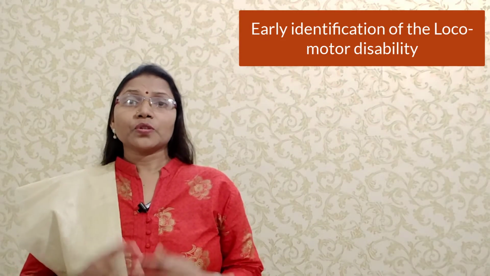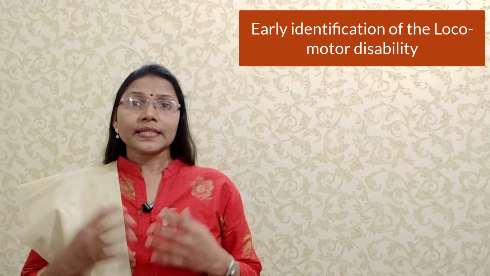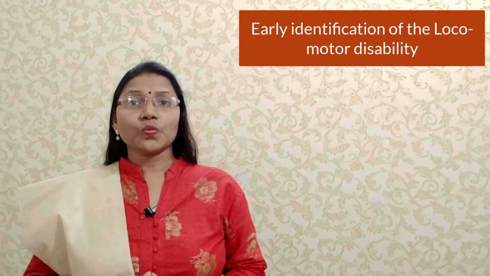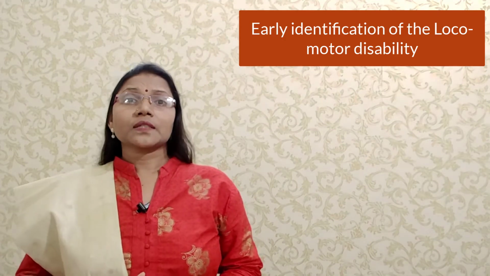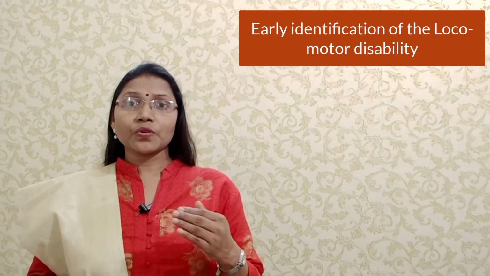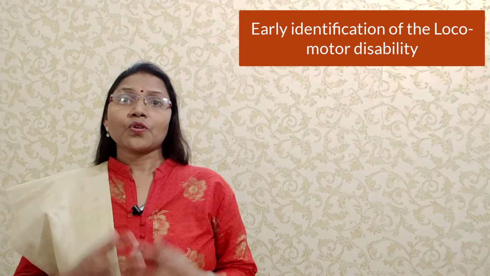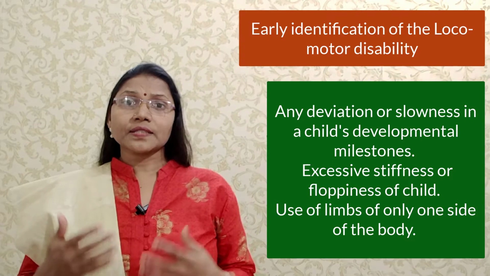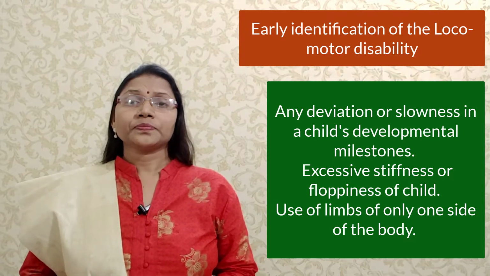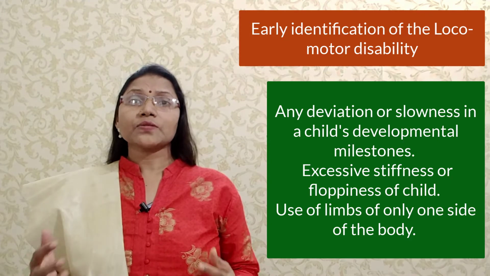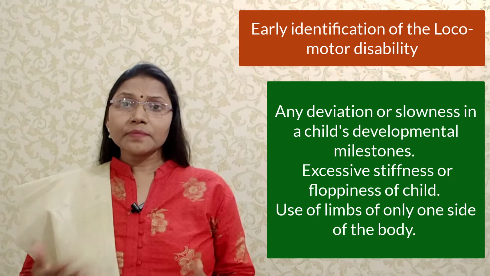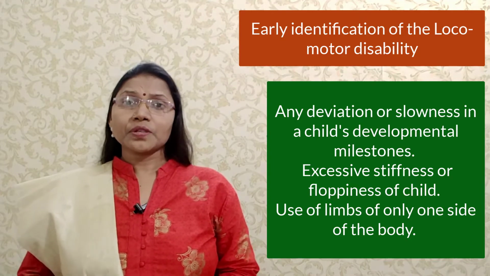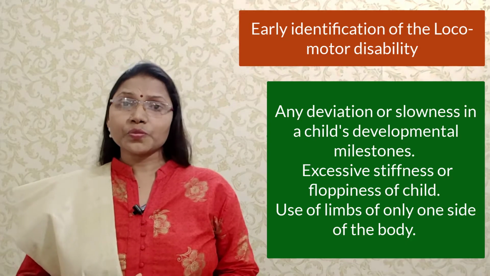Early identification of the locomotor disabled person can be done at health centers, at schools and even at homes. Some important signals which will help in identification of locomotor disability in a child or an adult are any deviation or slowness in a child's developmental milestones, excessive stiffness or floppiness of the child, use of limbs of only one side of the body, difficulty observed when the patient is asked to do the following: